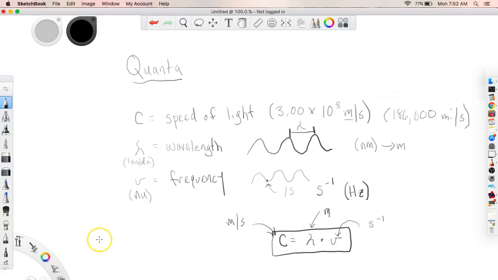All right, so let's try to solve some problems with this as we relate it. And keep in mind, we'll talk about this at the end. We're going to talk about how energy relates to frequency, and that's going to start leading into the next lecture. All right, so let me look at my problem here. I've got two of them for us to work out. A green light has a wavelength of 522 nanometers. So the question is, what is the frequency of this light?